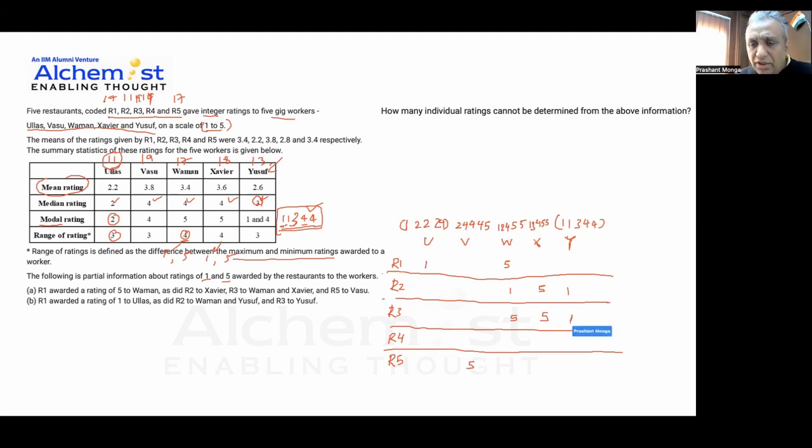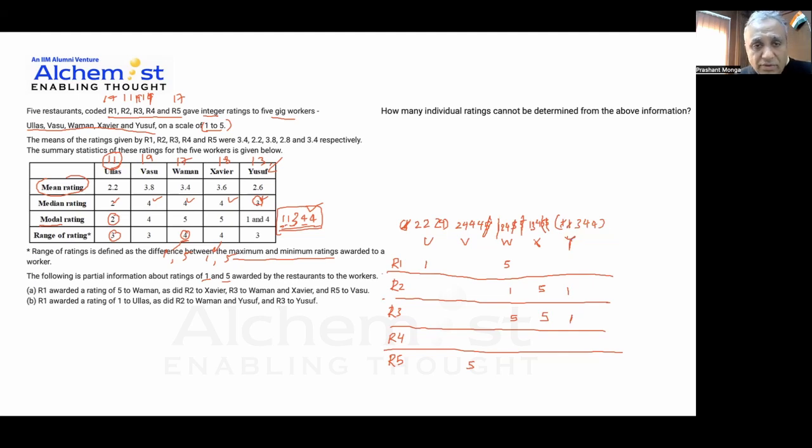So let's check. So Ullas, I know he's got 1, 2, 2, and 4. So just check. So he had 1, 1. So this 1 is not there anymore. I need not worry about this. Then I look at Waman, this 5 is gone, two fives are gone, so this 5 is not to be considered, this 5 is not to be considered, and this 1 is not to be considered. So then I have 2 and 4 here. So in this case, again the two fives are gone, and in this case, two ones are gone. So this is all that I have with me right now.